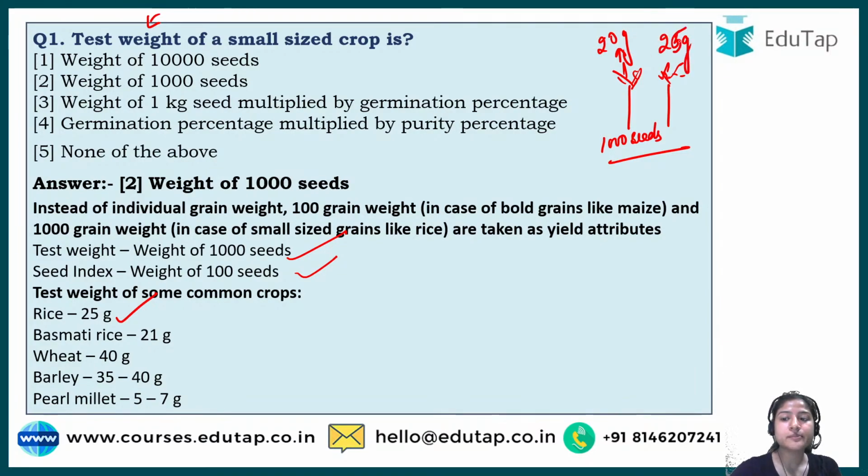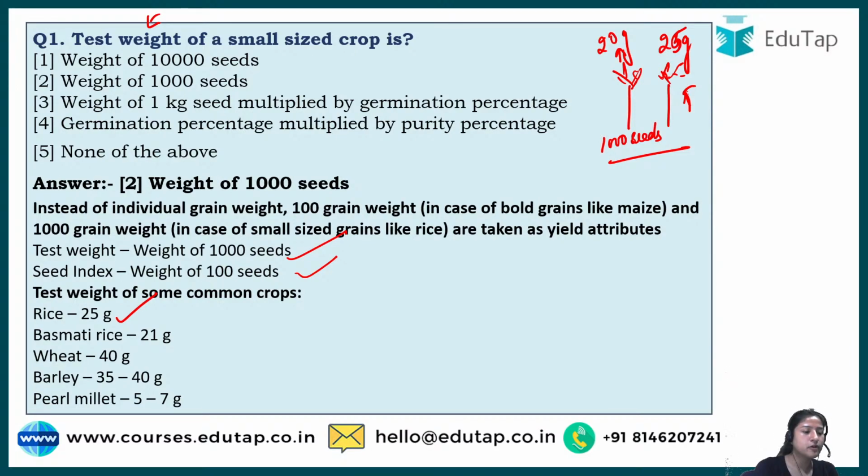So it means what? It means that this particular plant produced seed of better quality, and the first plant did not produce seeds of better quality, and that is why the crops which do not reach the optimum test weight that is required are usually sold at a lesser rate. Okay, so I hope this concept is clear. If not, do let me know in the comment section about this test weight.